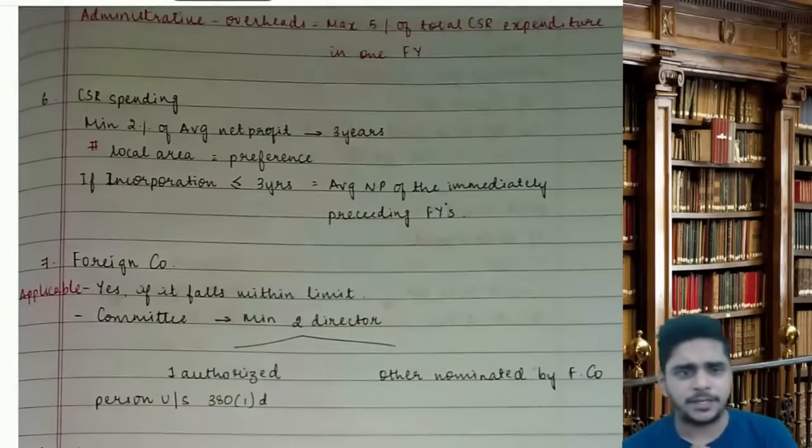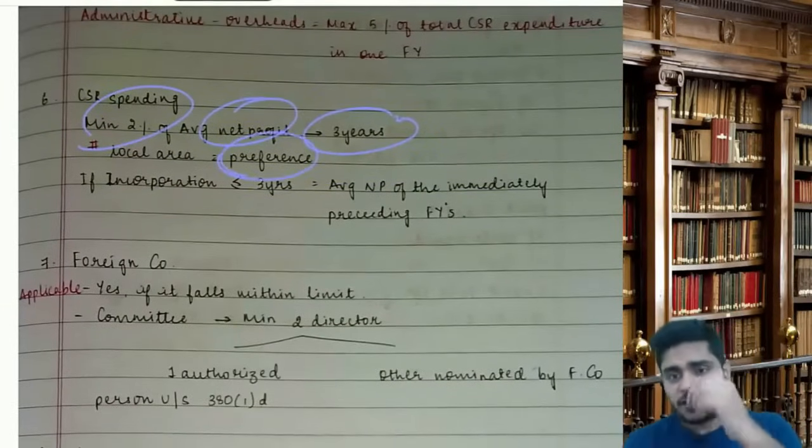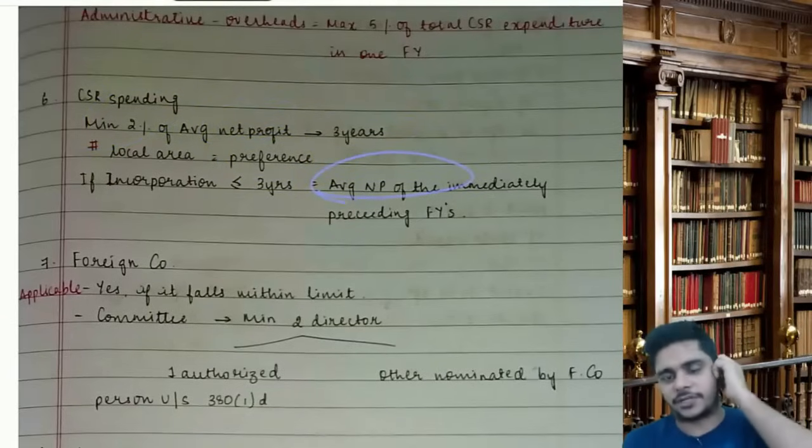Sir, how much do I have to spend? Minimum 2% of the average net profit of the last 3 years. However, I can give preference to the local area. If my company is incorporated for less than 3 years, I will take the average net profit of the immediately preceding years, like a 2 years average. Okay.